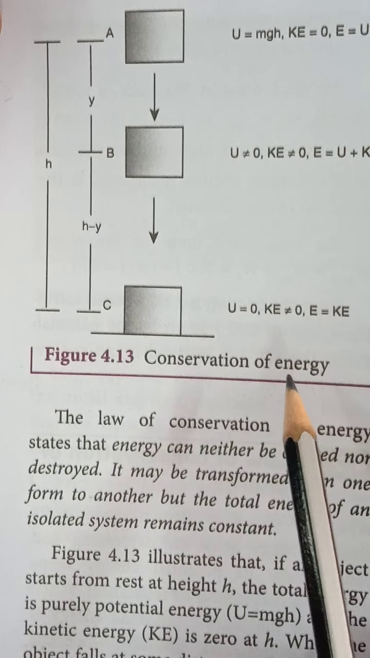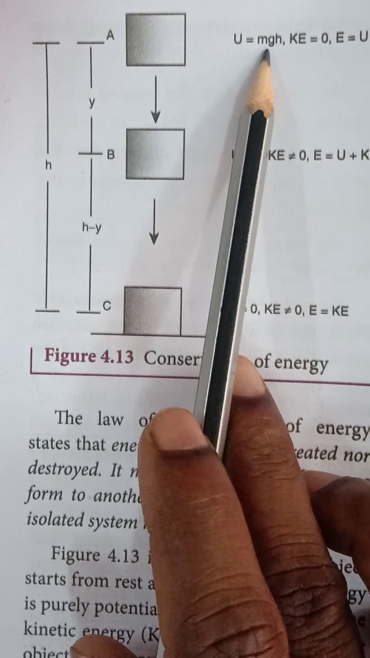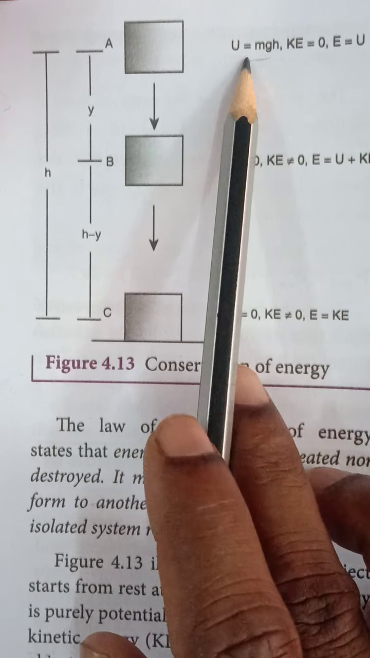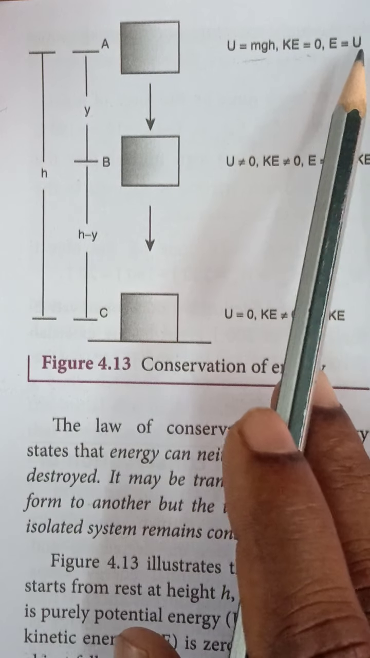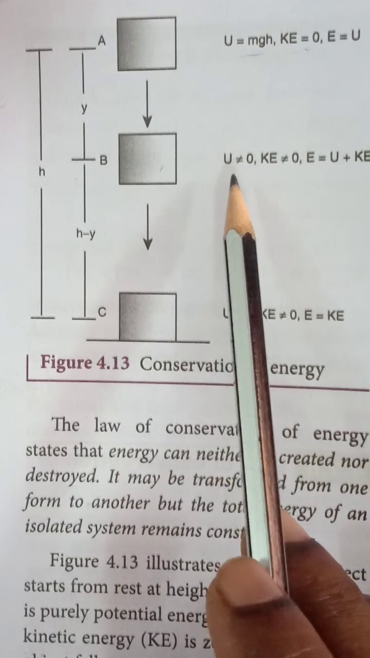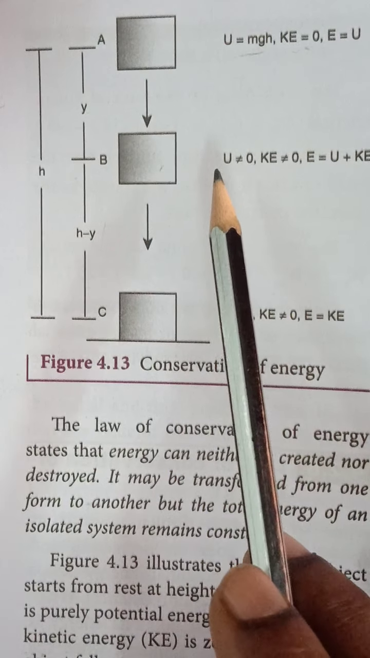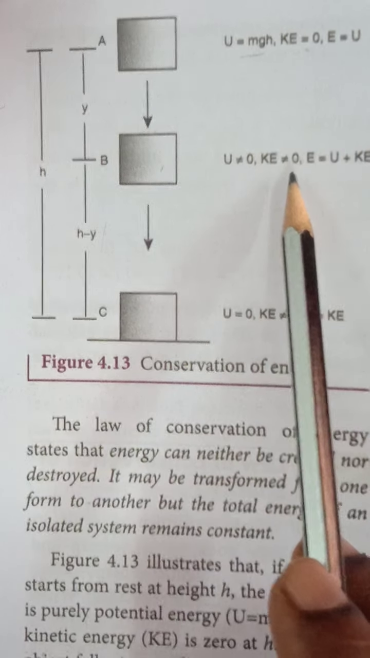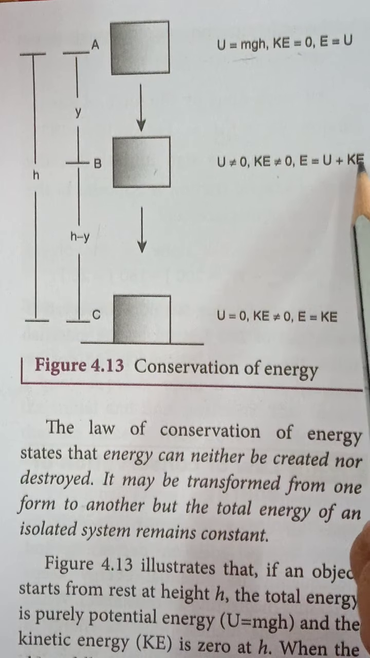First, the total energy at A is a maximum potential energy because it has height, mass and gravity, and kinetic energy is equal to 0, so the total energy E is equal to U only. There is no kinetic energy. At B, U is not equal to 0 because it has some height. At the same time, the object is moving, so kinetic energy is also not 0. Both are not 0, so we write total energy E is equal to potential energy plus kinetic energy.